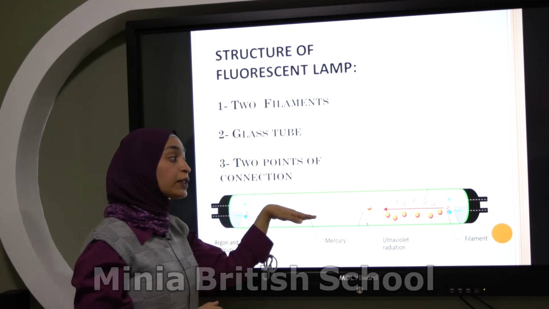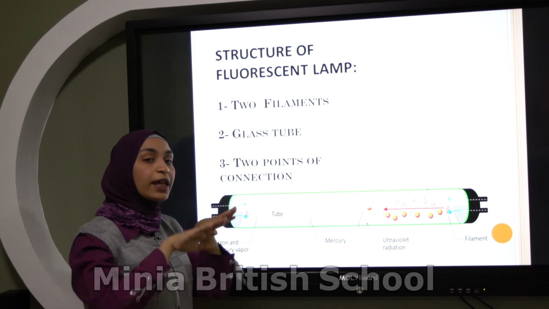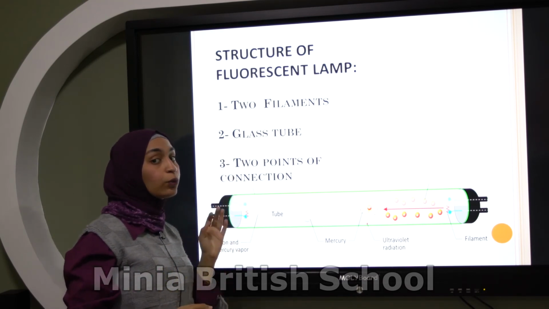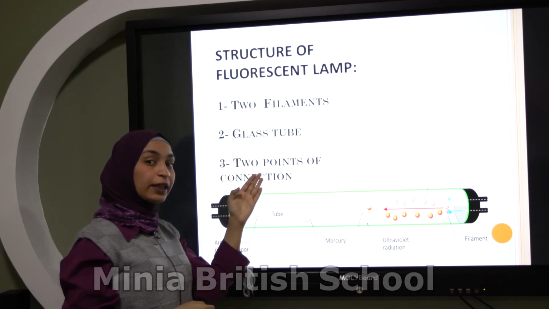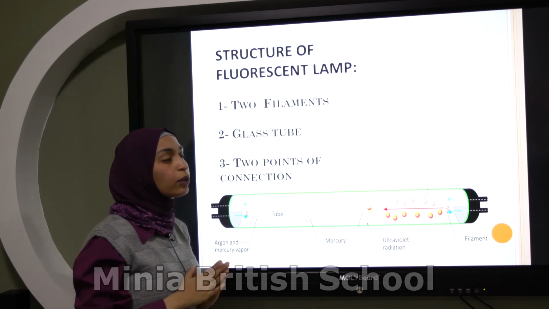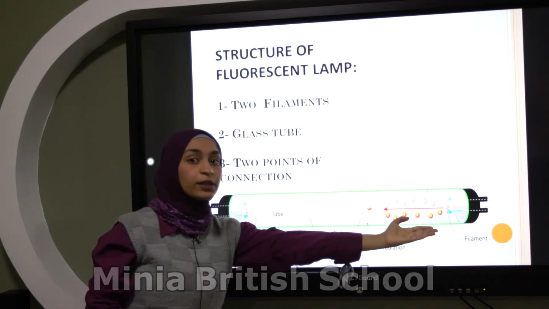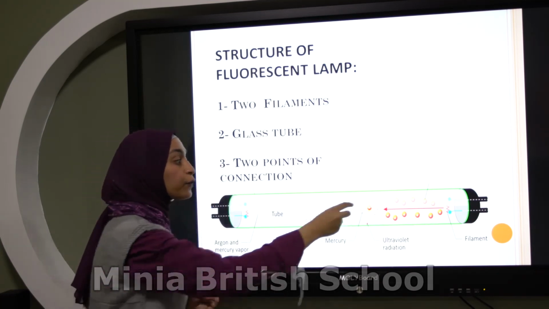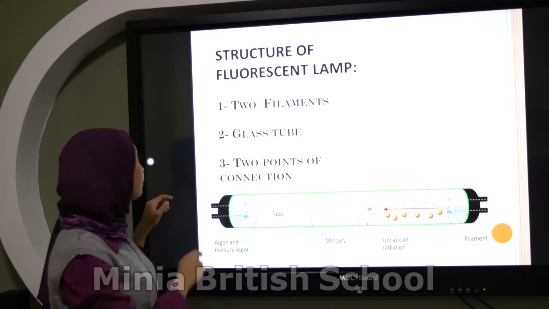The inner surface inside this tube is covered with a phosphoric material. So if I asked you to complete the sentence, the inner surface in the fluorescent lamp is covered with what? Good, covered with phosphoric material. The last part of the fluorescent lamp, points of connection. We have 2 points at each tip, as you see.